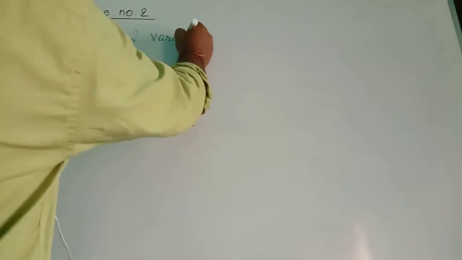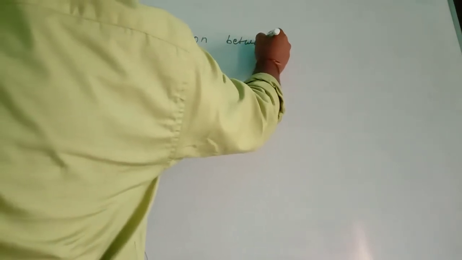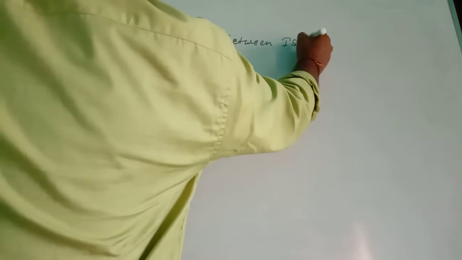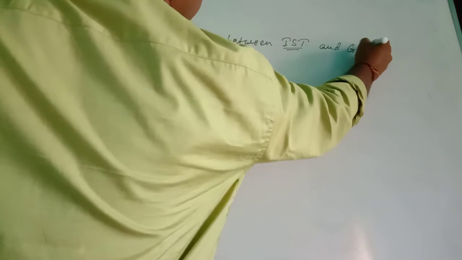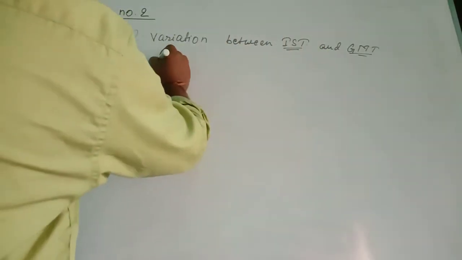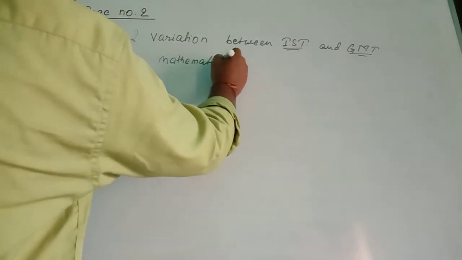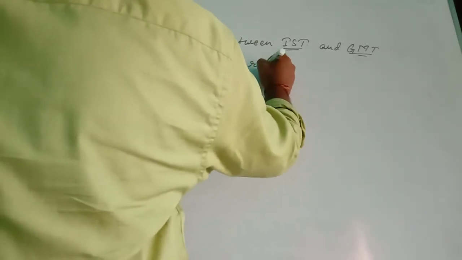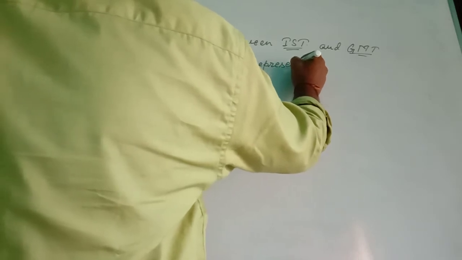Variation between IST, this is Indian Standard Time, and GMT. This variation you show through mathematical representation. Mathematical representation. As we know, the Indian time